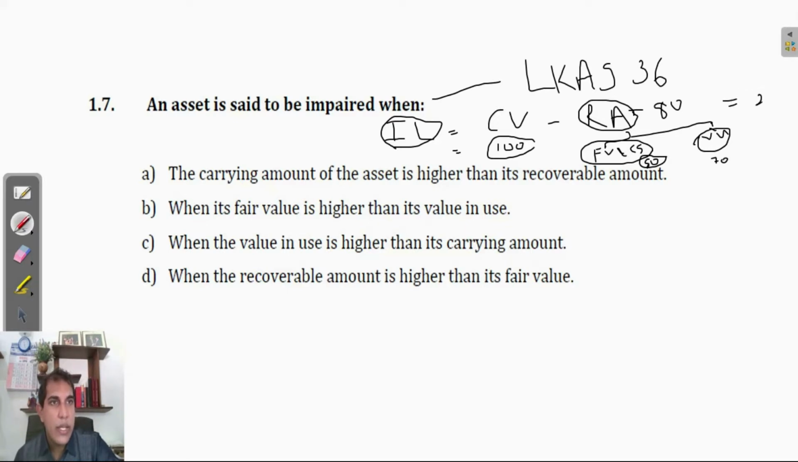Impairment loss is 20. What is the double entry for that? Double entry is P&L debit, impairment loss expense, debit; relevant asset credit.